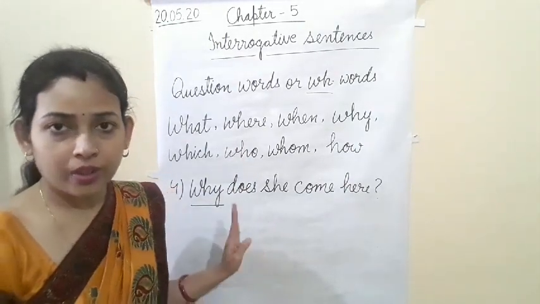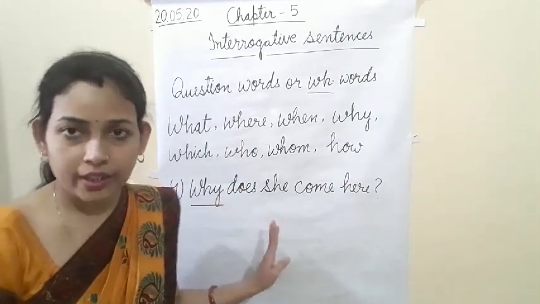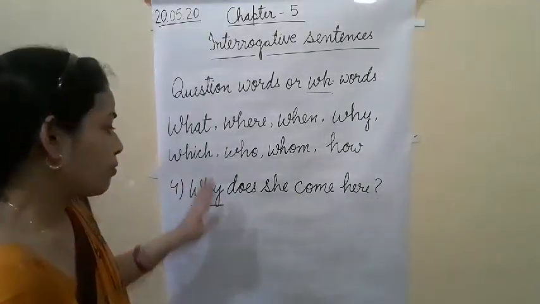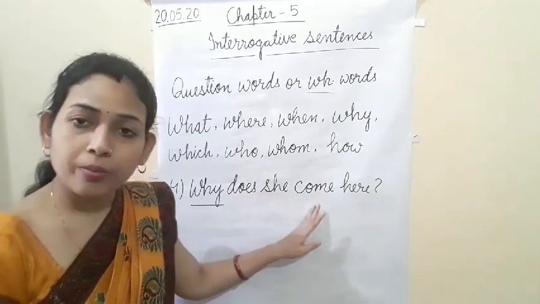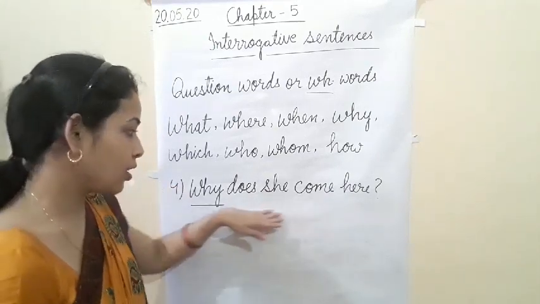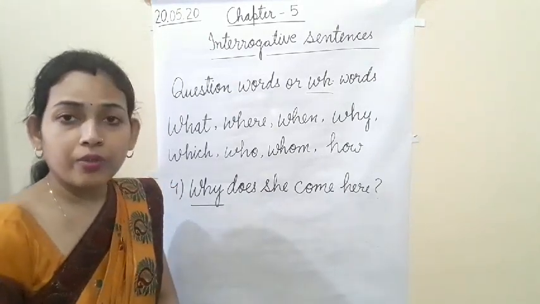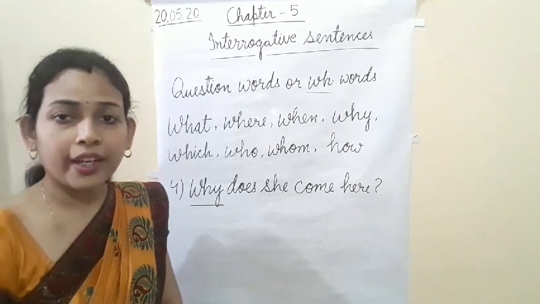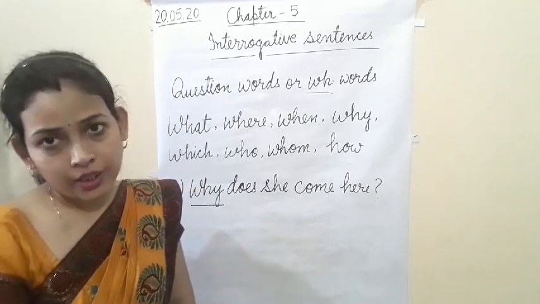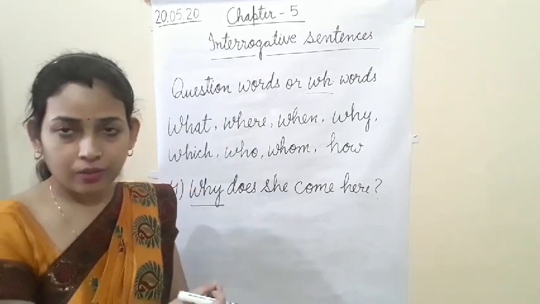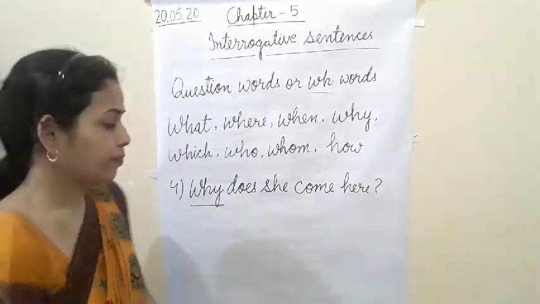So this is the pattern we write in the question word or WH word. This is the way we make the sentence. First we write the question word, then helping verb, subject, main verb. This much is very important. When we get the question word, at the beginning the question word will be there.